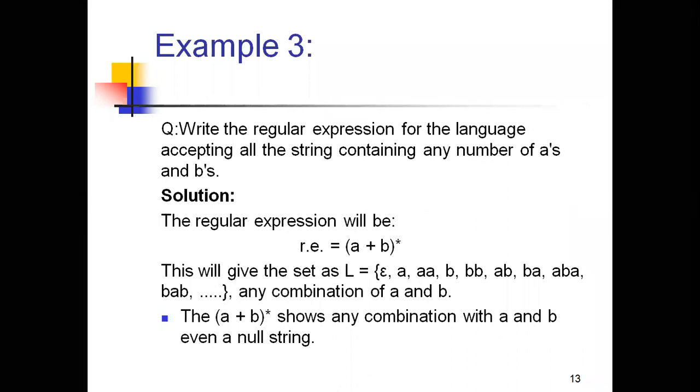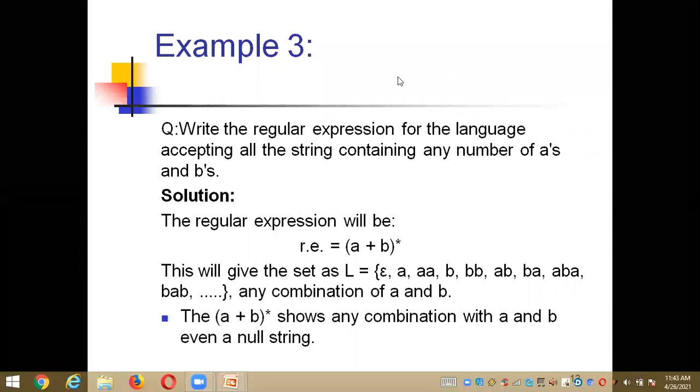So again, when I'm defining a language for the given question, my set starts with an epsilon. When my set starts with an epsilon, it comes under the Kleene closure. So the regular expression for any number of a's and any number of b's: my inputs are a and b. To satisfy that condition, it is (a plus b) whole star. That means (a union b) whole star.